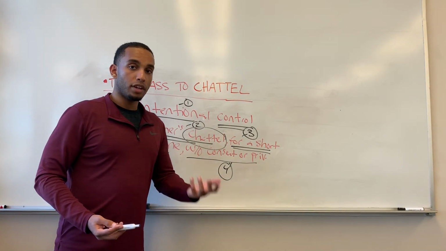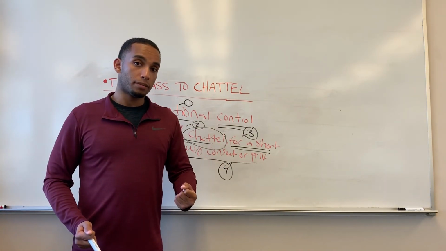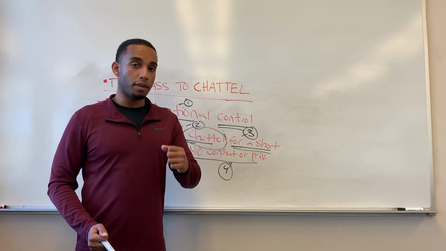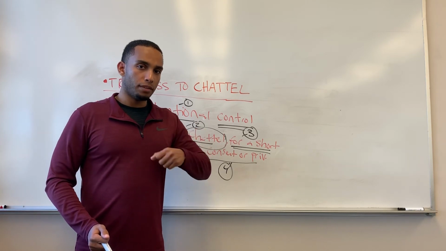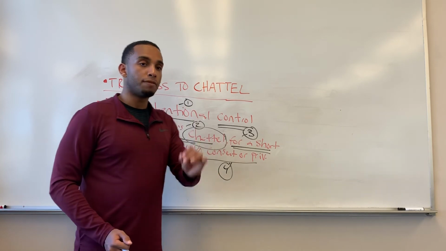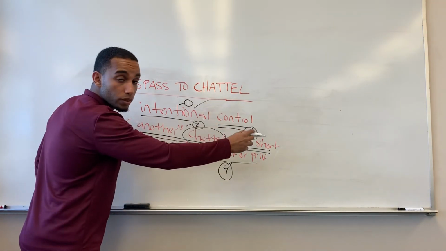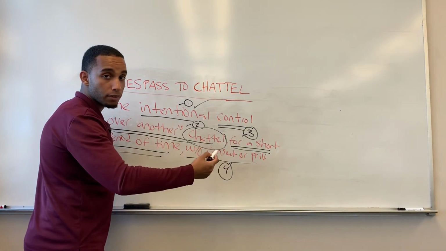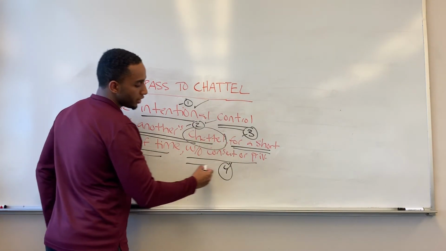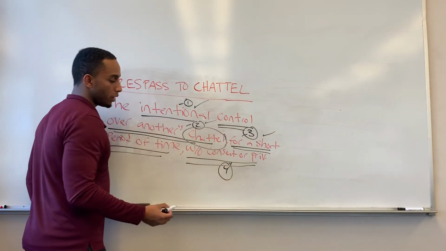An example is, let's just say that the defendant takes the keys out of the plaintiff's hand and says, I'm not going to give this back to you until you say sorry to me. And then the defendant throws the keys back at the plaintiff. That is an example of trespass to chattel, because the defendant intentionally controlled the chattel of another, the plaintiff, until the plaintiff apologized, which the plaintiff didn't even give that consent or privilege, right? And the defendant only had a short period of time of holding that item.